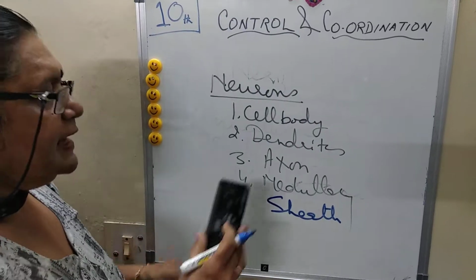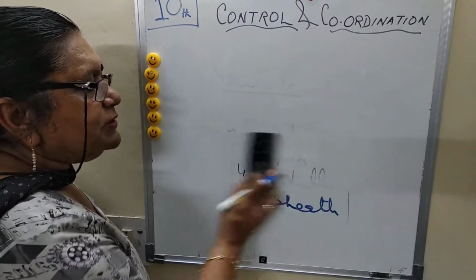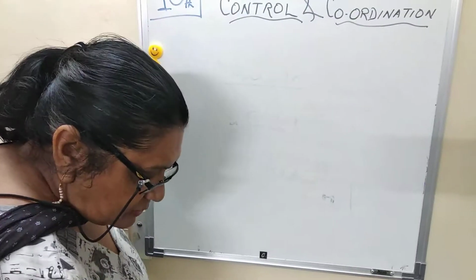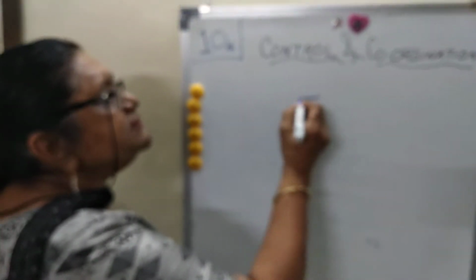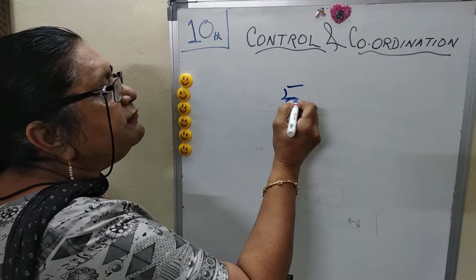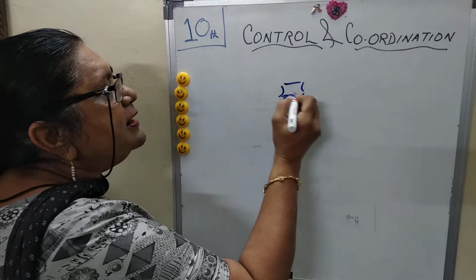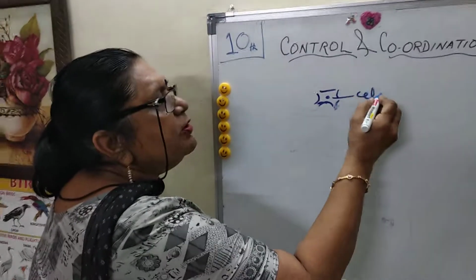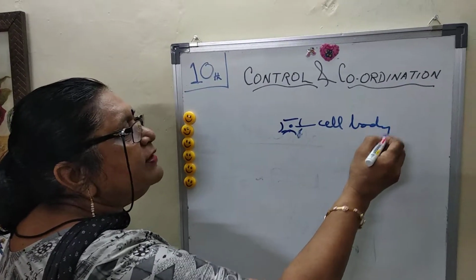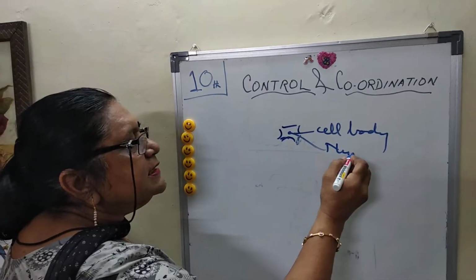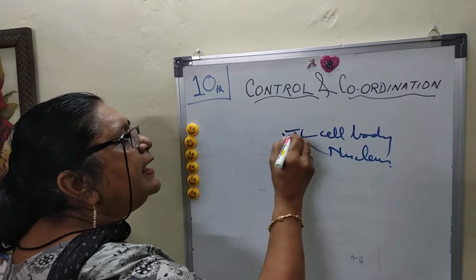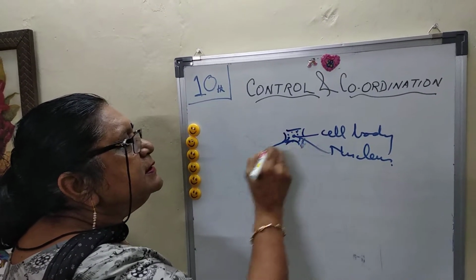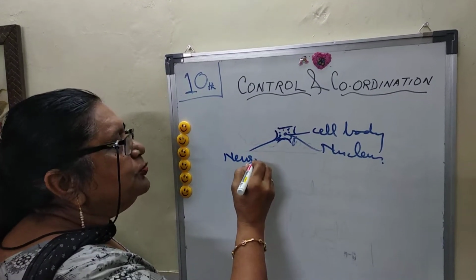So the diagram, again I will draw the outline. You can modify the diagram yourself. The first part we will draw is the cell body, having a nucleus inside and cytoplasm called neuroplasm.